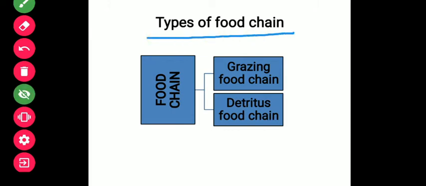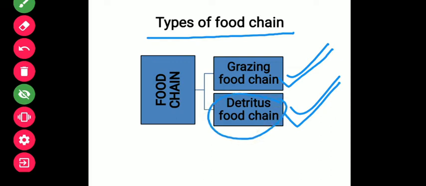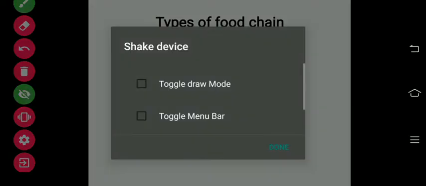So you have to see here the types of food chain, which is of two kinds. First is the grazing food chain and next is the detritus. Now just remember one thing: the grazing food chain always starts with the living plant, while the detritus food chain starts with the dead organic matter. So here the dead organic matter will be acting as a source of energy for the next organism. Okay, so let us see with an example.